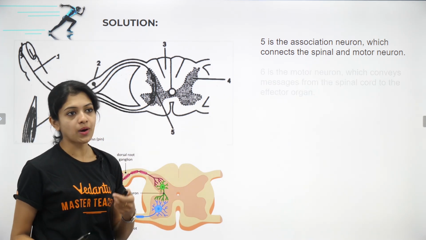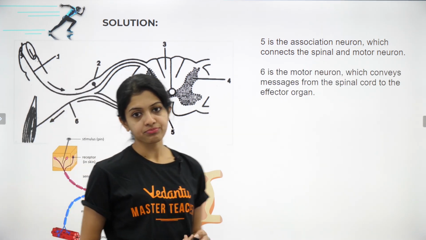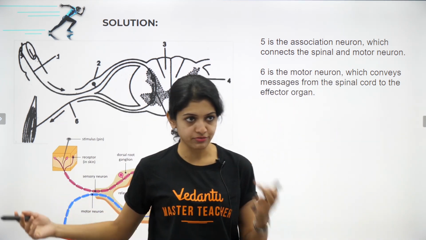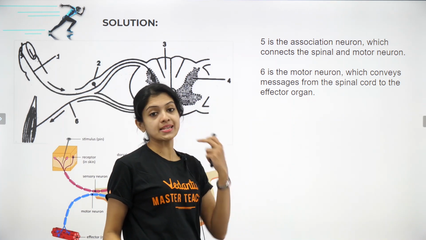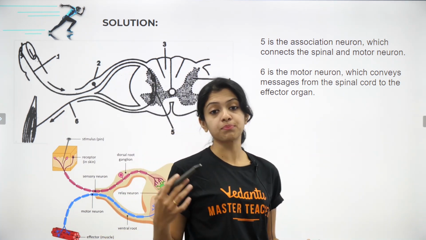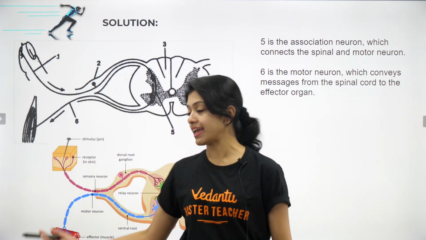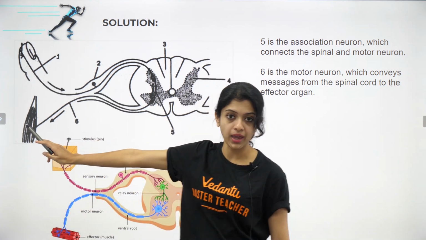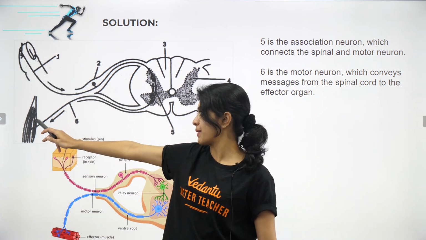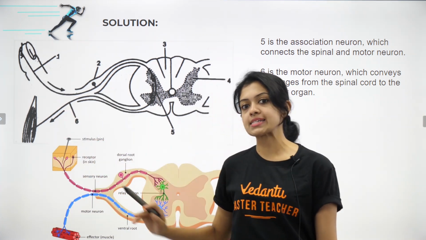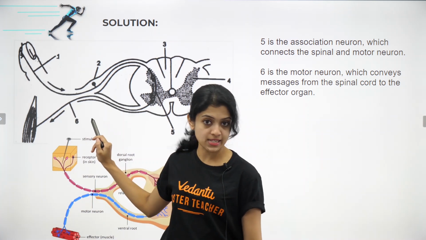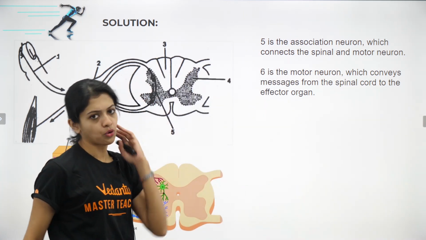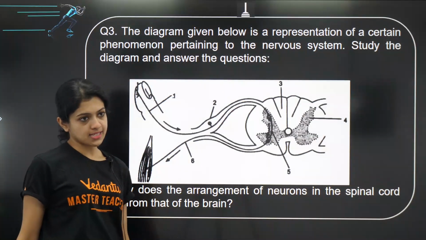Okay, the next one is part 6, which is the motor neuron in itself. And what does it do? It conveys messages or response signals from the spinal cord to the effector organ, right? This is your muscle which is shown. Although it's in black and white, you can easily make out it's a muscle fiber. So that is the effector to which 6, the motor neuron, is able to convey messages. Okay, so that is simple again.